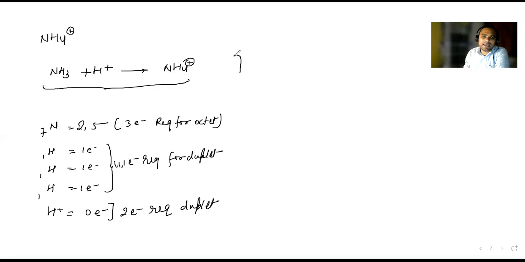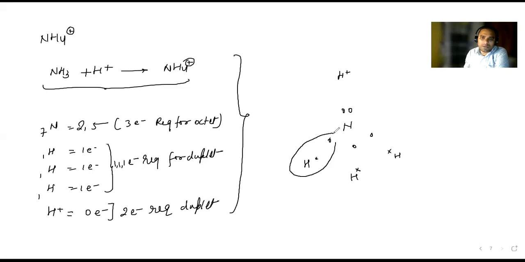So see what they are going to do. Nitrogen, you see, has 5 dots: 1, 2, 3, 4, 5. 3 hydrogen are there, 1, 2, 3, and 1 H plus is there. Here hydrogen is having 1 electron, here hydrogen 1 electron, here hydrogen 1 electron. So they are going to complete the duplet. You can see them completing the duplet. This one is also going to complete the duplet.